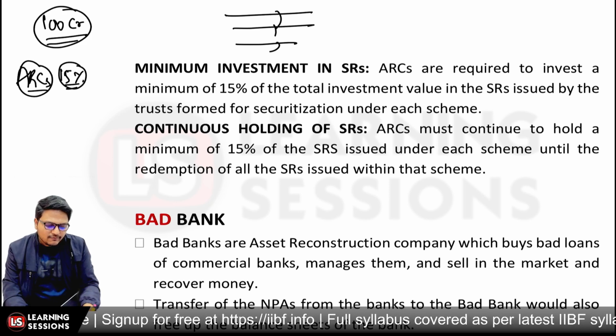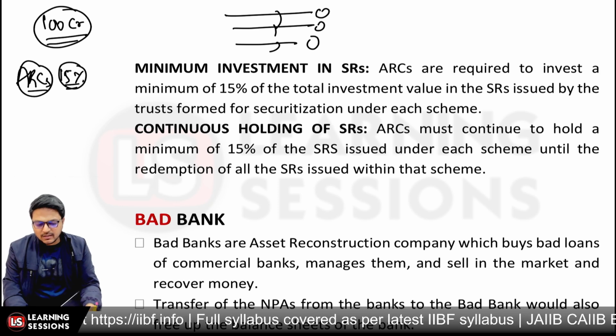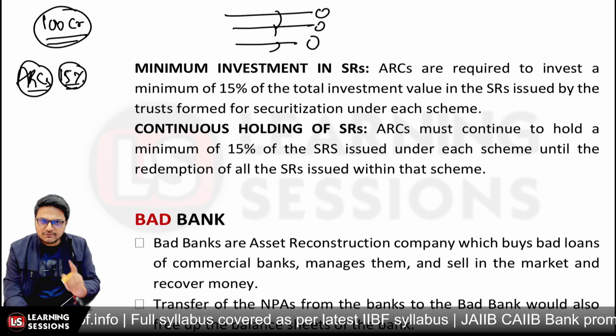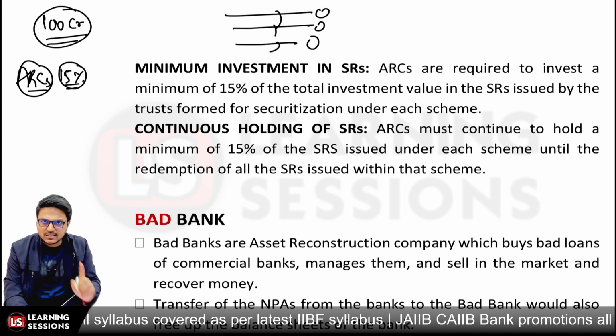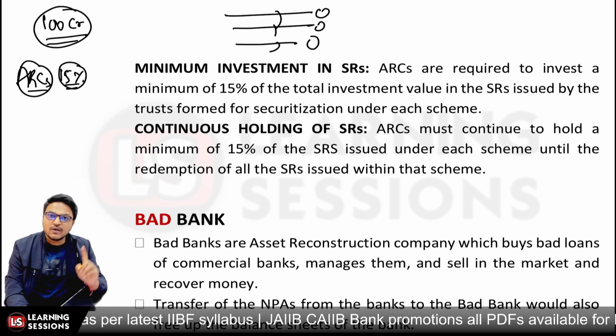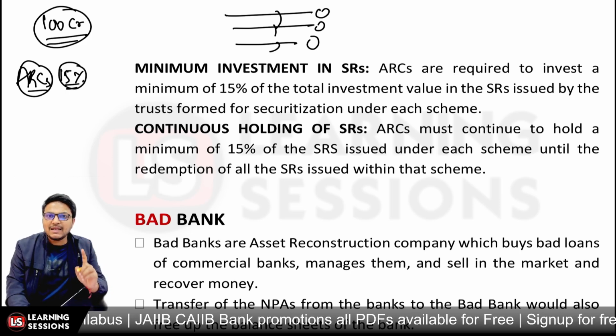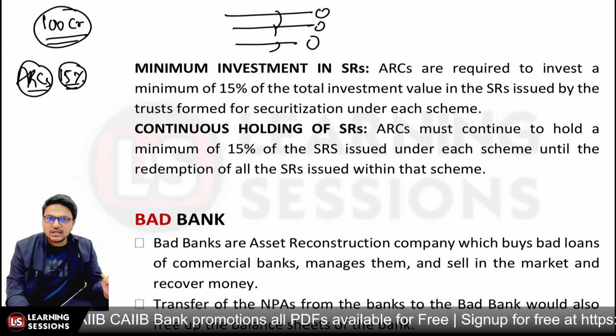Let's say it created 10 different trusts for the purpose of different transactions. For each of the schemes so created, the ARC will be maintaining at least 15% of the security receipts with it, right? And this minimum percentage of security receipts is to be maintained till the redemption of the security receipts, right?